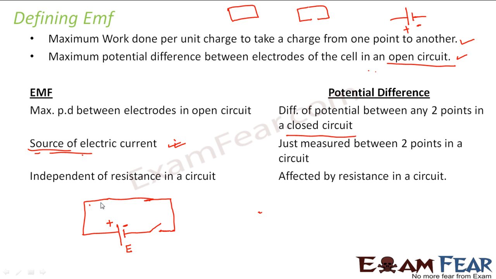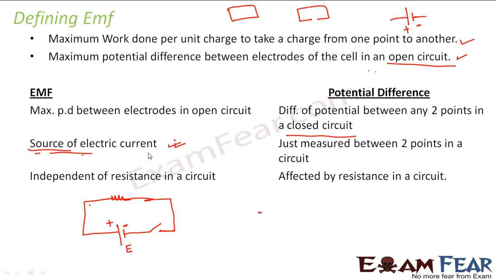Now, even if I add a resistance in this circuit, if I add 2 or 3 resistances in the circuit, that really doesn't matter to this EMF. The EMF of the cell will still remain the same, because adding resistances to this circuit doesn't make any difference to the potential difference between these two electrodes, because the circuit is anyways open. So even though there are resistances in the circuit, there is no current flow taking place across the circuit.